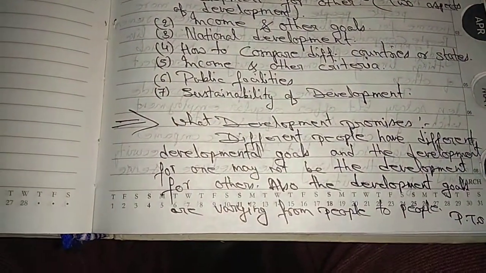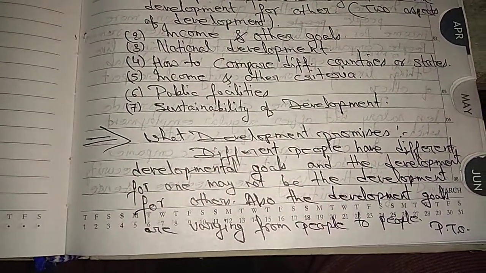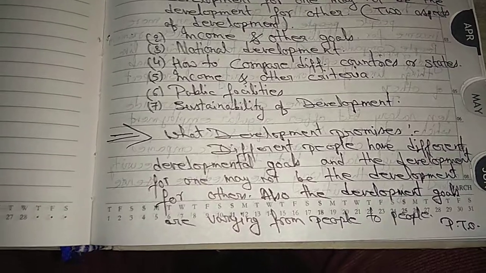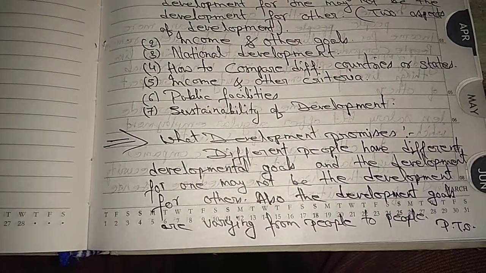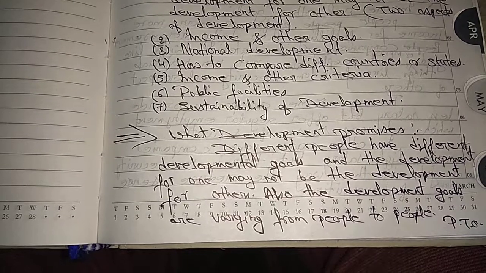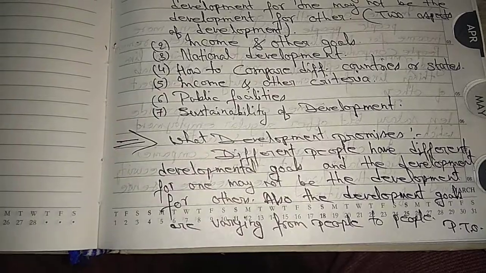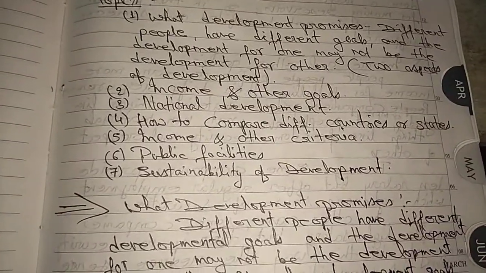For example, if you consult your book, there is a table, that is table 1.1. In this table, there is a list of people and their development goals. For example, landless rural laborers: what are their development goals?